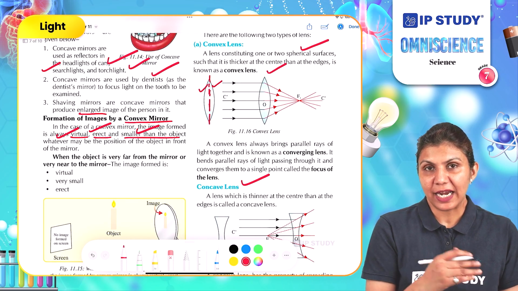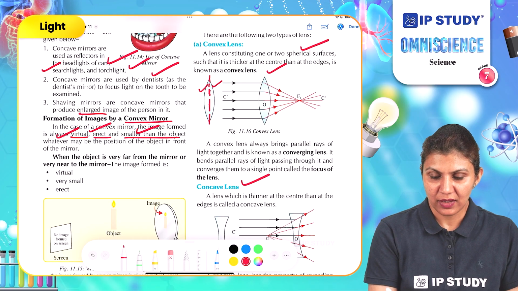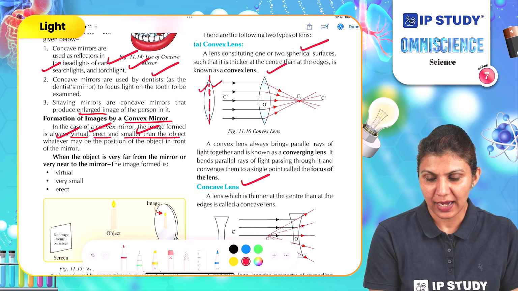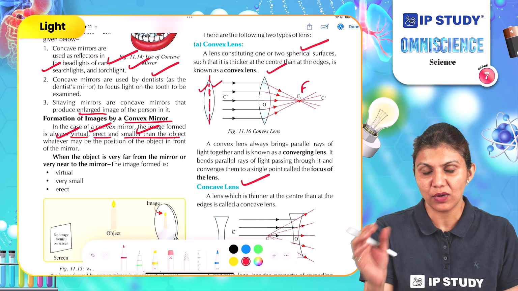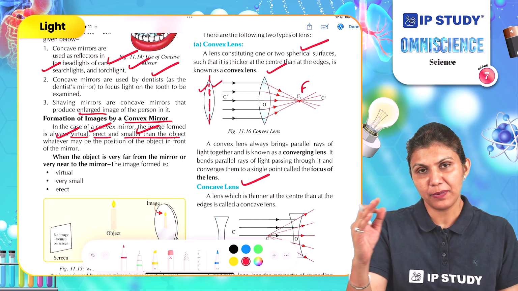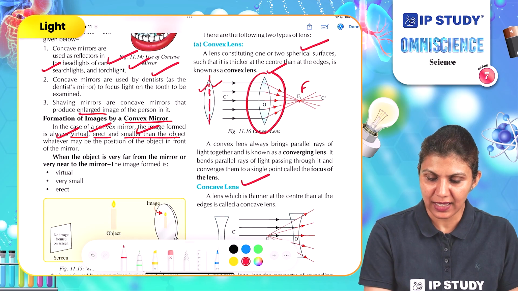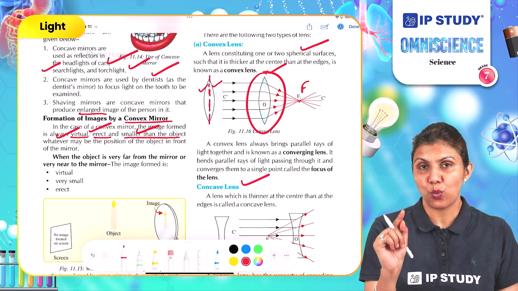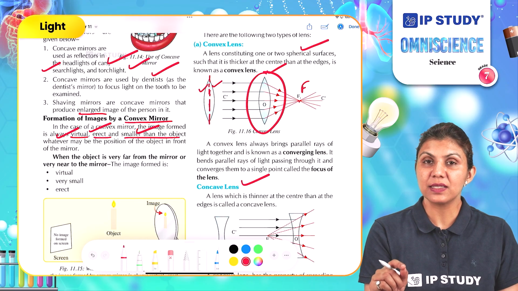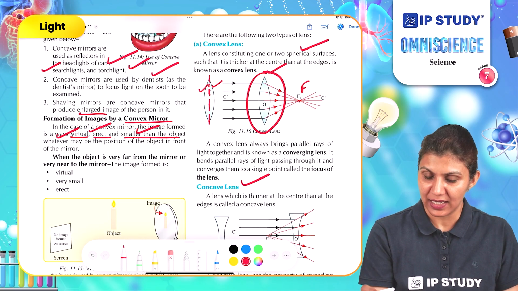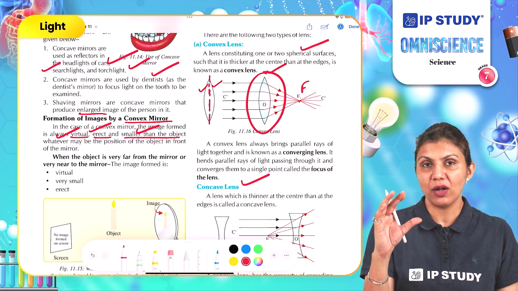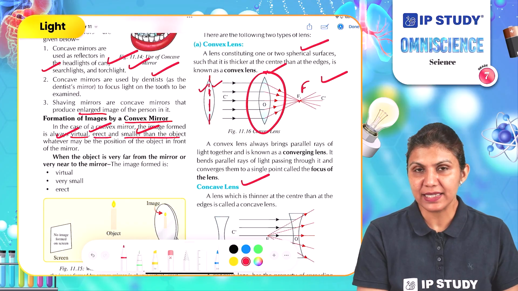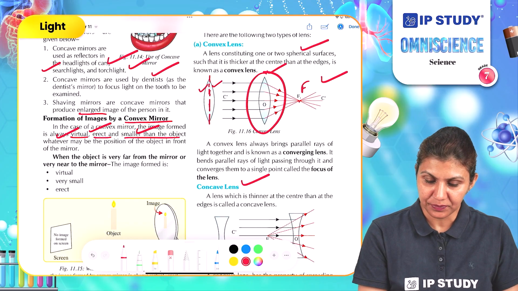What happens when light passes through a convex lens? You can see here the light rays are pointed at F, the focus. These are focused at one point after passing through the lens. As all the light rays are focused at one point, we can say this is a converging lens. Converging means all the light rays are gathered at one point. So a convex lens is a converging lens.